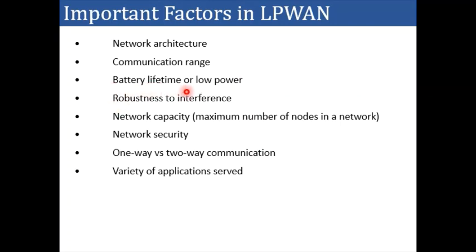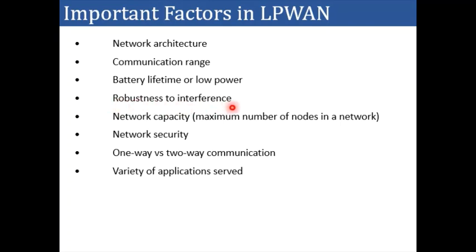Battery lifetime is the major challenge in low power wide area networks because we design the system to last for longer duration so that it can be deployed in those areas where energy is the constraint.